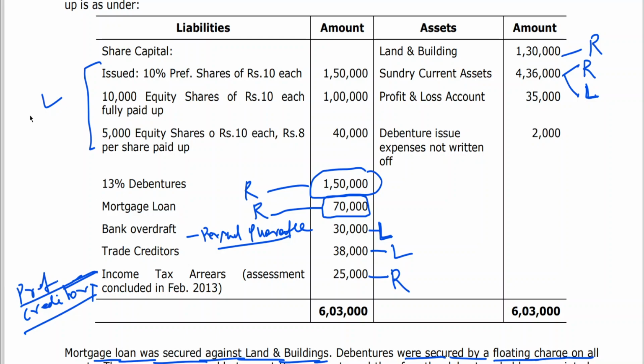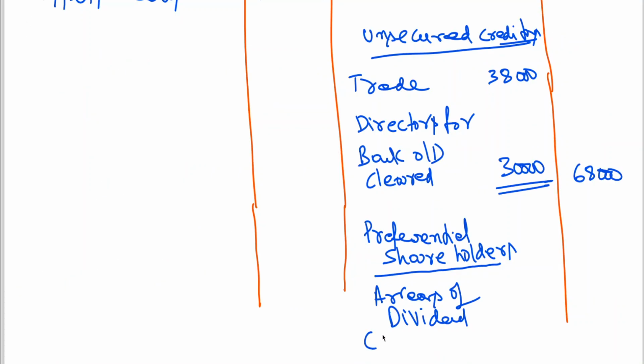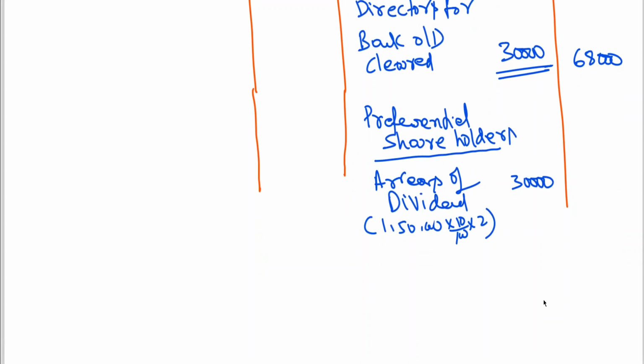10%. So 1,50,000 into 10% is the rate of dividend, into 2 years, it is coming to 30,000. Then capital is 1,50,000. Now we need to see whether we got a sufficient amount or not, because in this problem I think